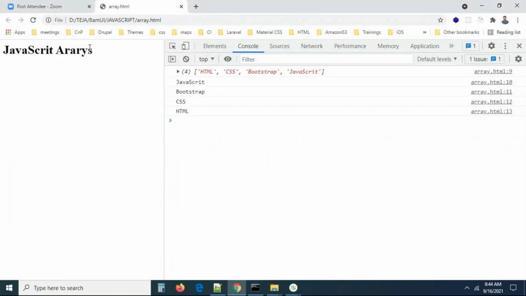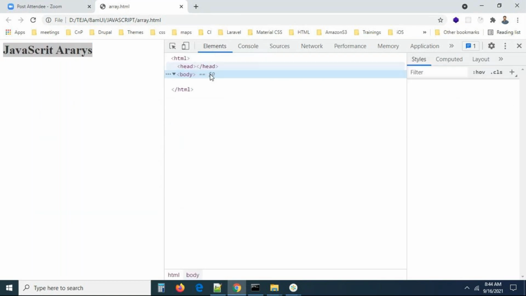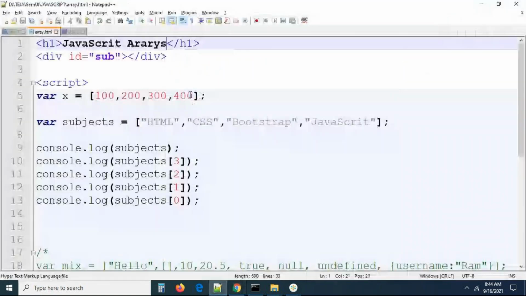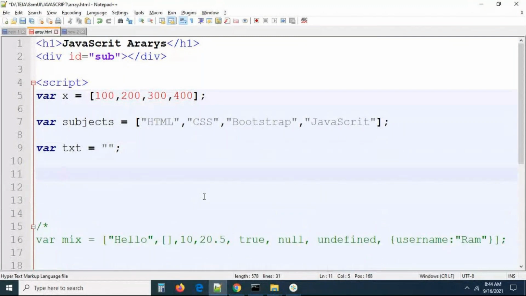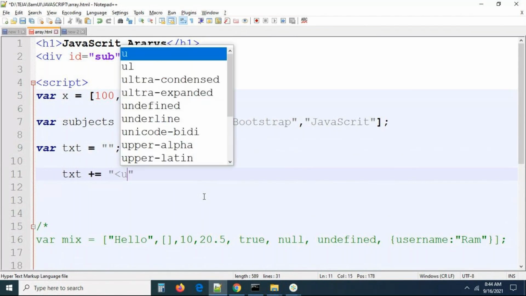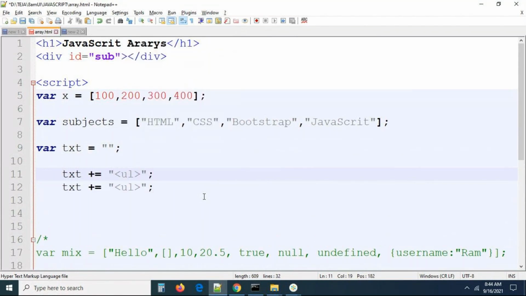We don't have anything on the screen, but I have a div that is an empty div, right? What I want to do, guys, remember, is keep every element into a UL. Let me take a variable where txt is equal to an empty string. I just want to concatenate. Do you guys know how we can concatenate this? I'm writing a small concatenation logic we already saw earlier. Txt plus equal to, here I'm taking a UL. Txt plus equal to close UL. Now UL tag open, UL tag close.